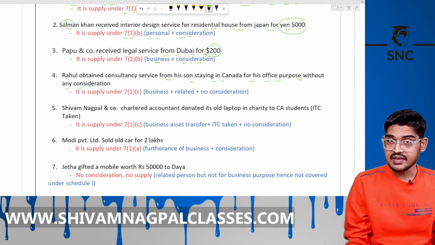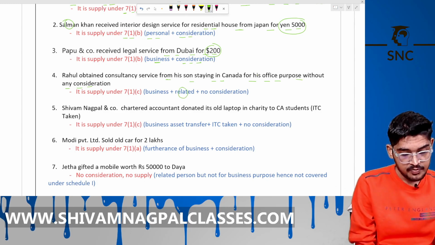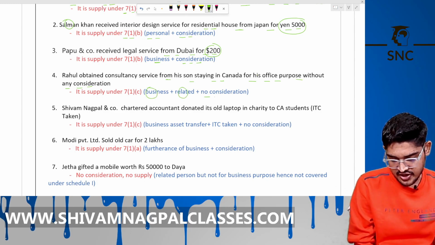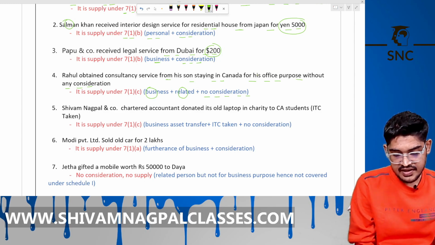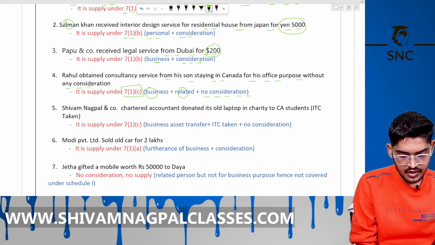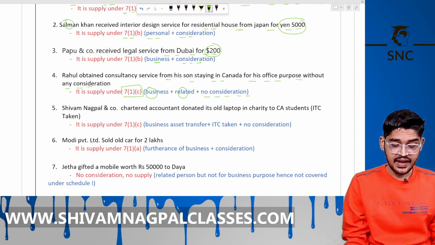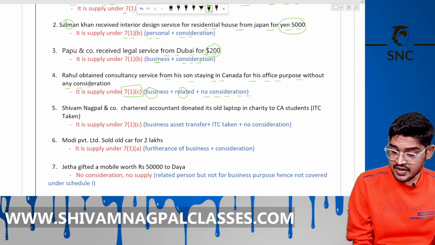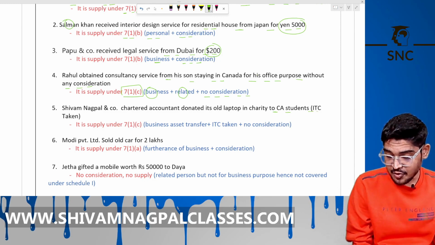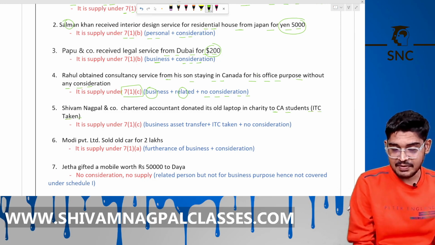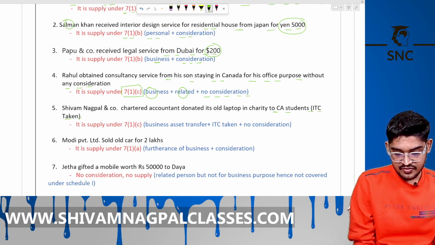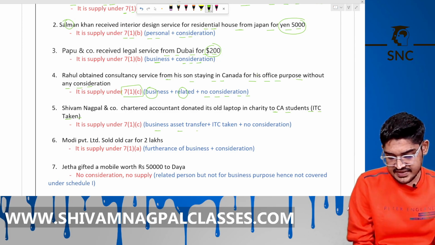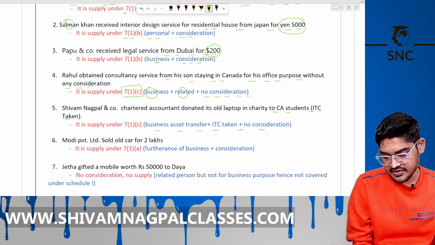So, if the son is RP for business purpose and there is no consideration, then it is supply under Schedule 1, 7.1c. Okay. Shivam Nagpal and Company, Chartered Accountants, donated his own laptop in charity to a CA student. ITC was taken on it. Then it is supply under Schedule 1 without consideration. Okay, because ITC is taken on this, even with no consideration, we call it supply.